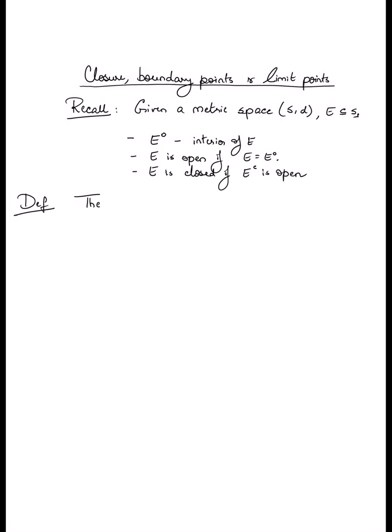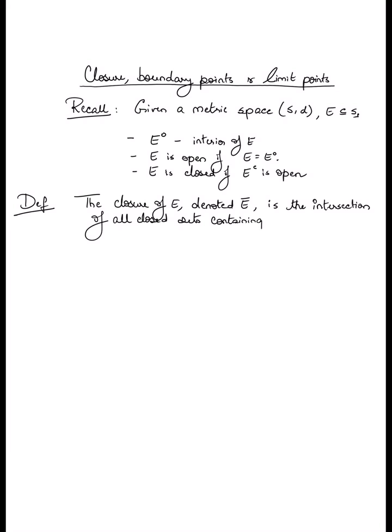The closure of E, which we denote by E bar, is defined as follows. It is the intersection of all closed sets containing E. So how do you define the closure?